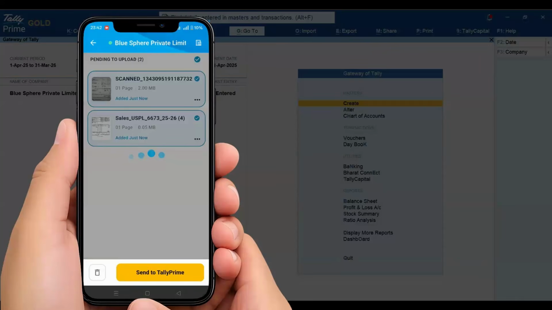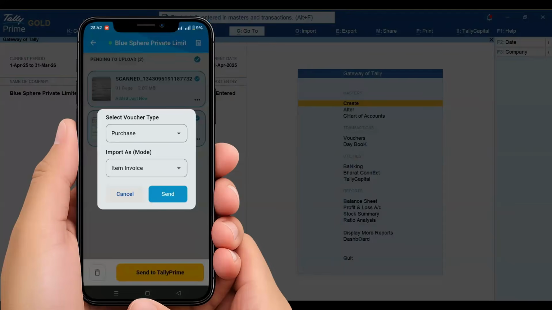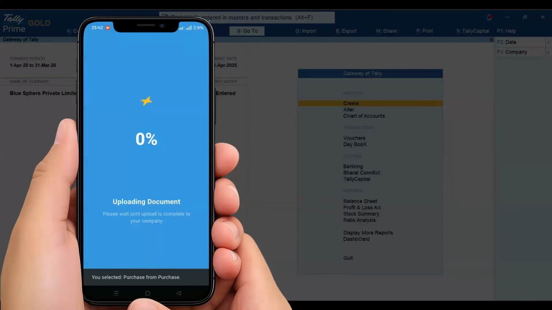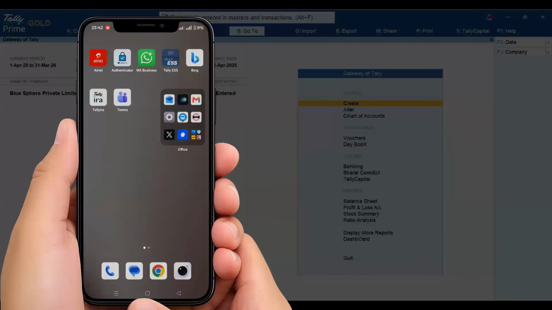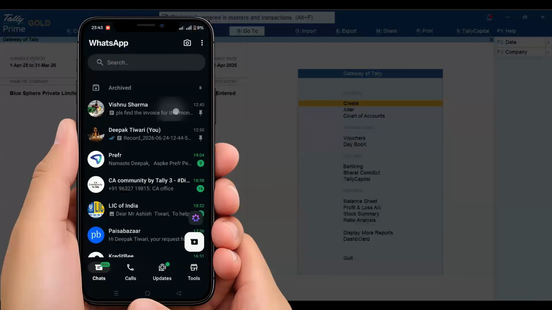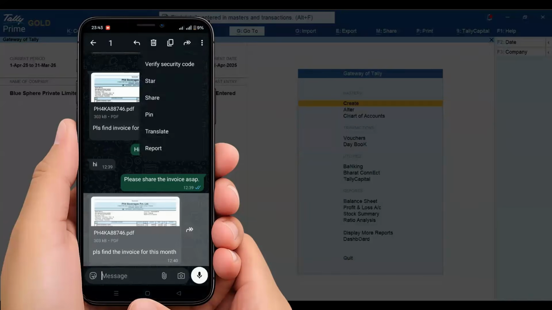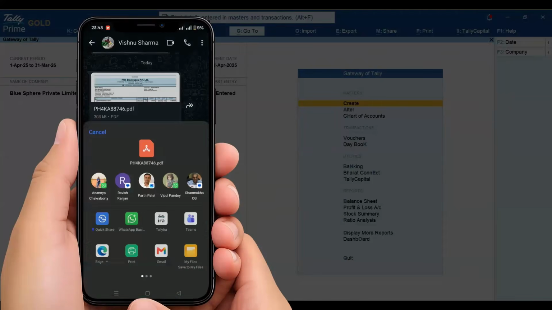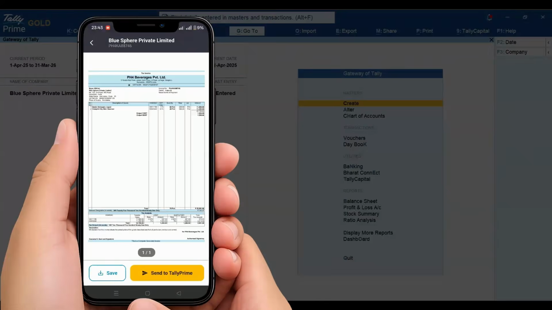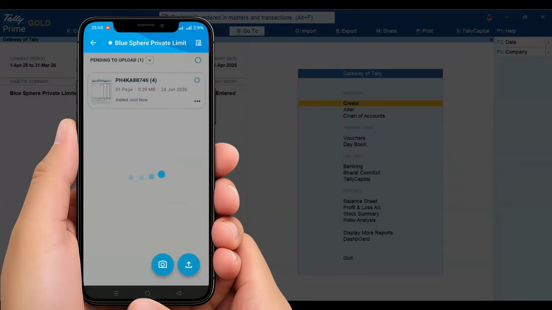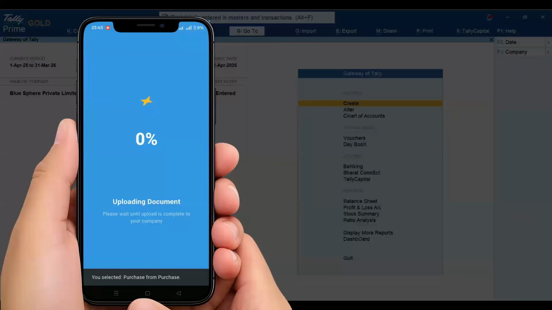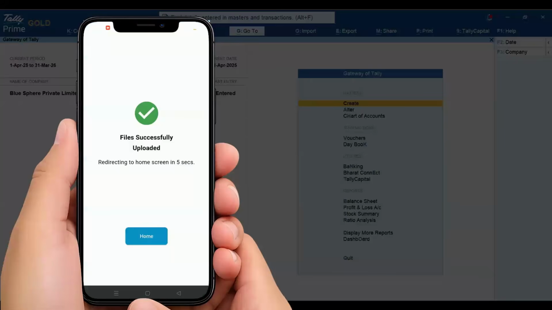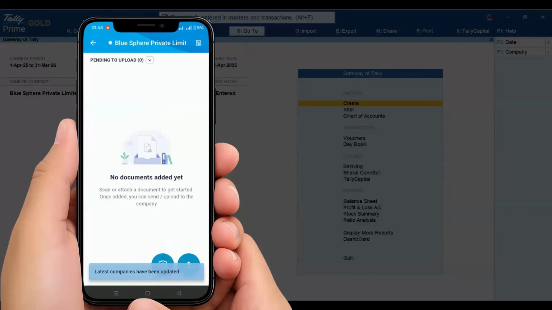I want to send this to Tally Prime. Item invoice, I want to put it in purchase. Uploading the document, and within a few seconds your document has been uploaded. So the invoice you have received on WhatsApp, upload it to this app, send it to Tally Prime. Under what head you want to put this? Put this under that head.